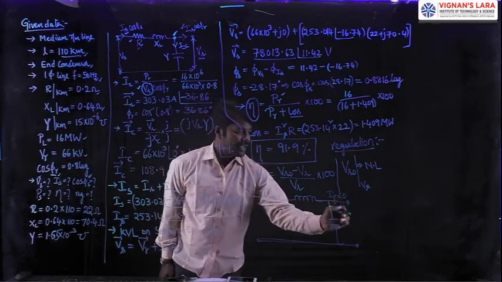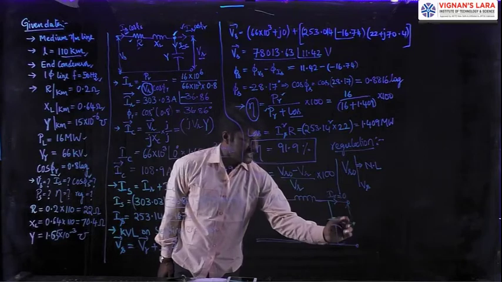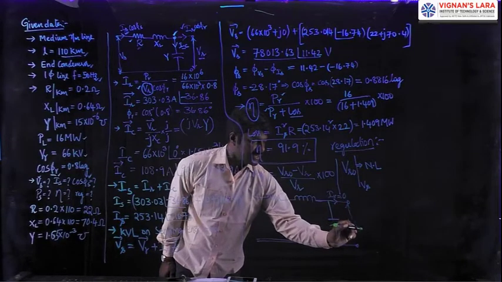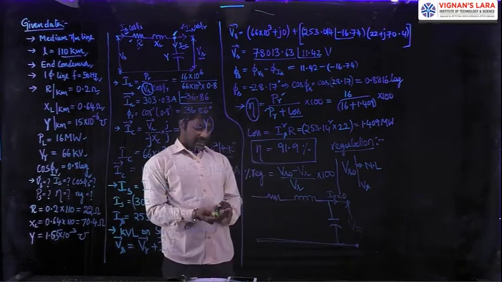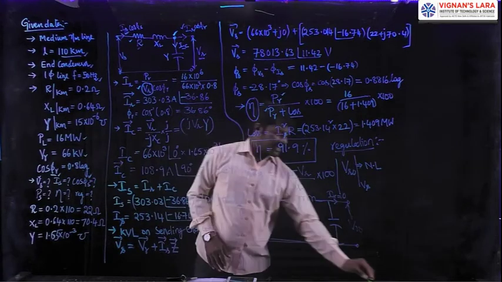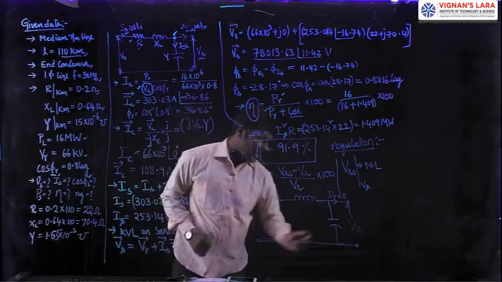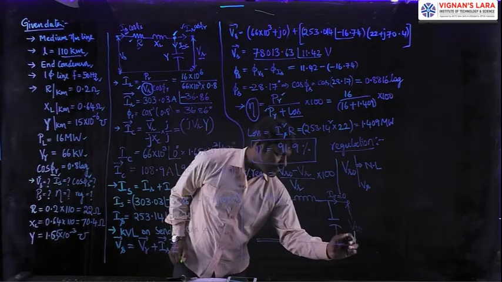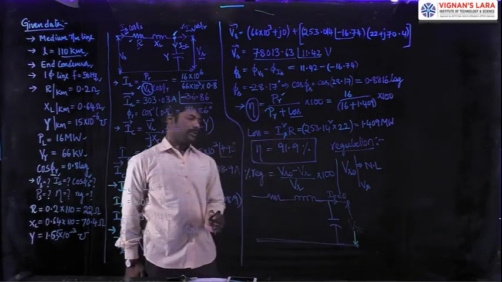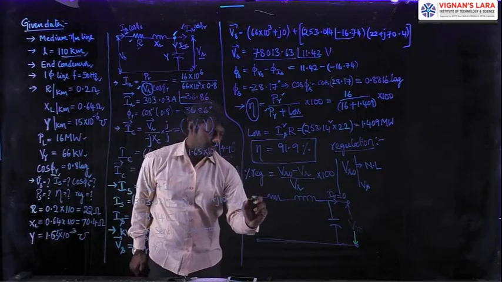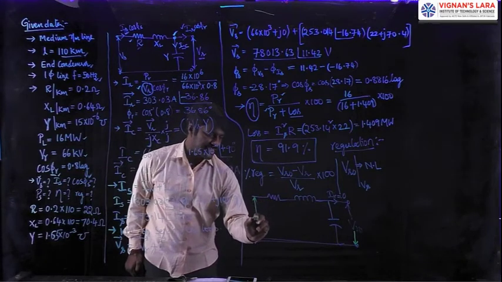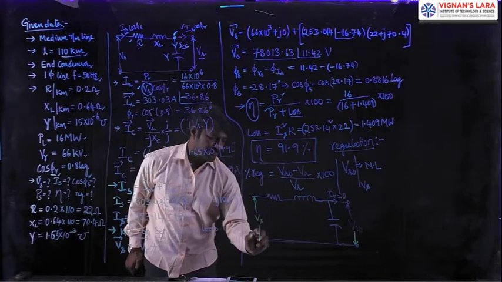Under that condition I call the voltage VR naught. With this VR naught value, we define the voltage injected as Vs.